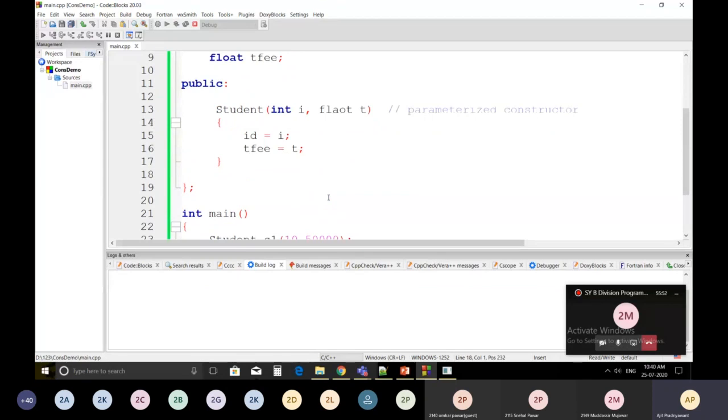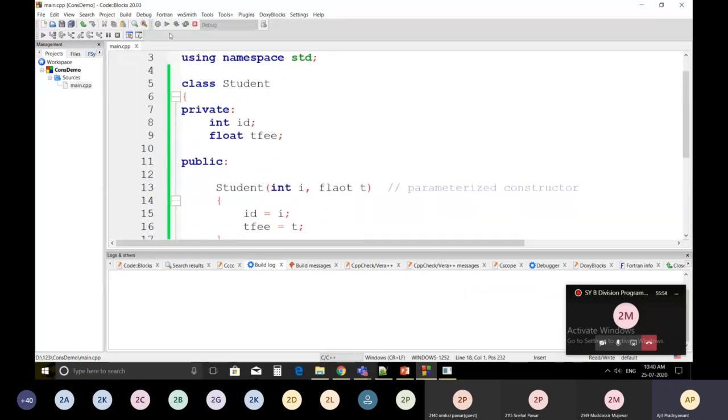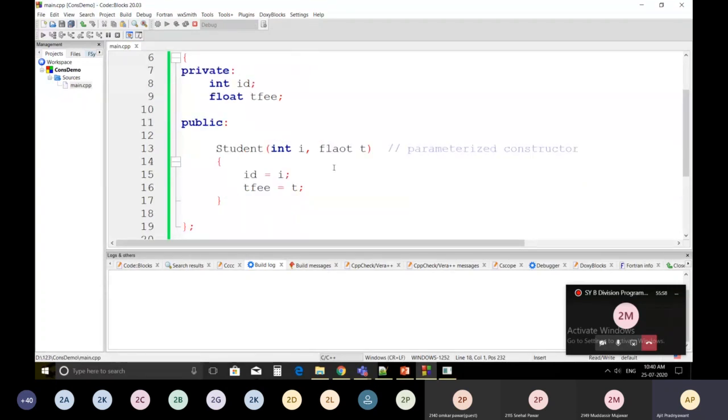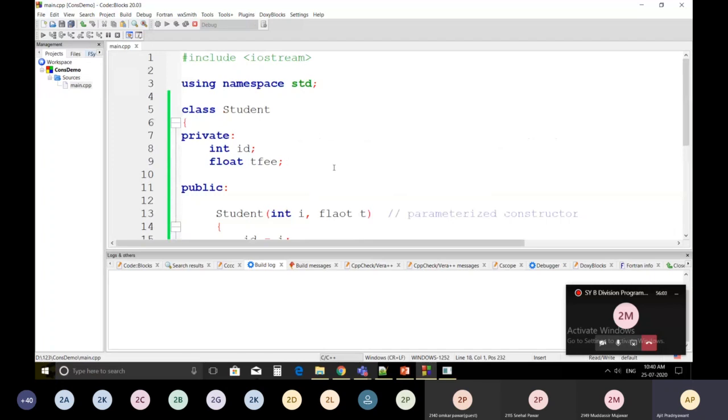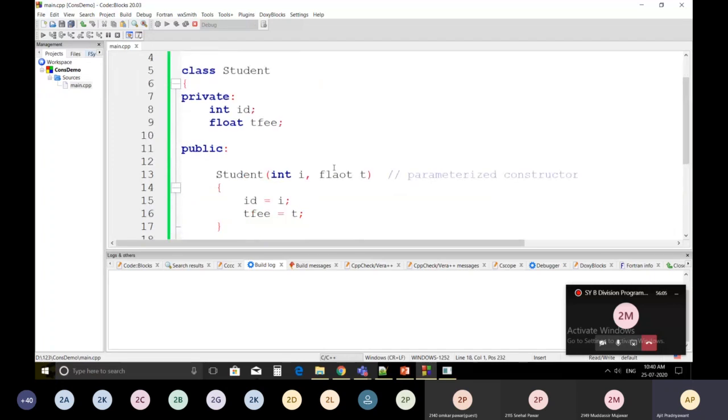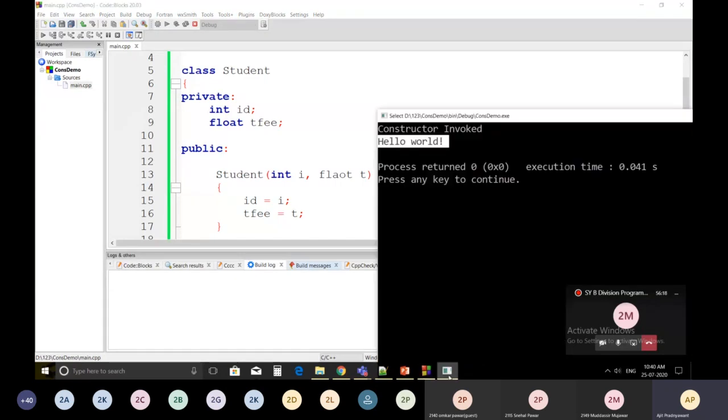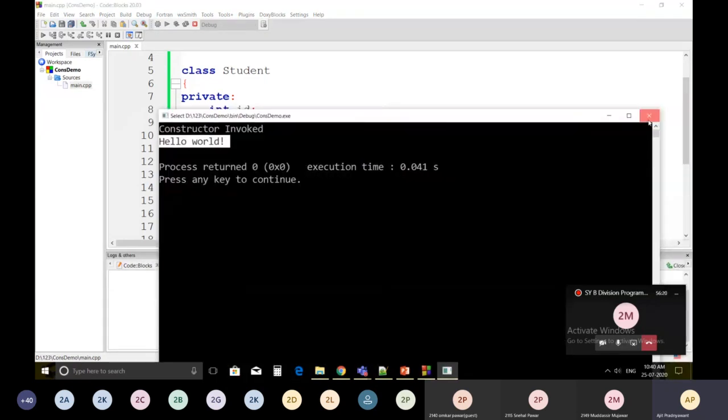Just a minute, it will take time. This output is open over here, that's why.